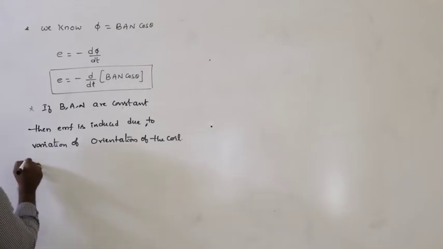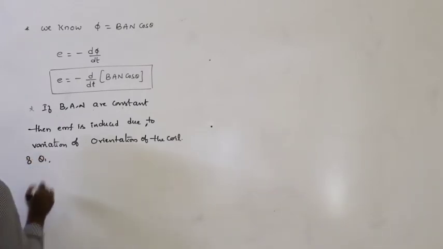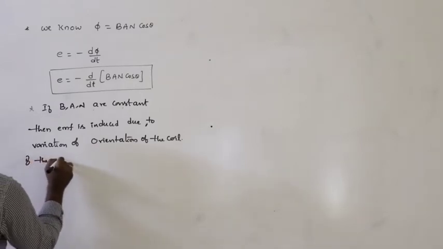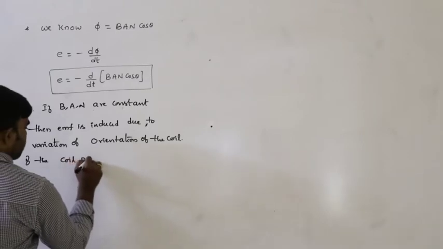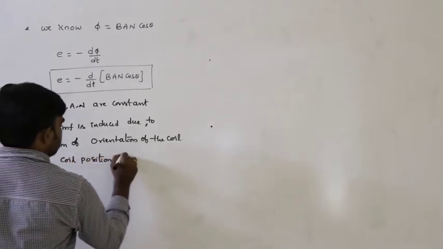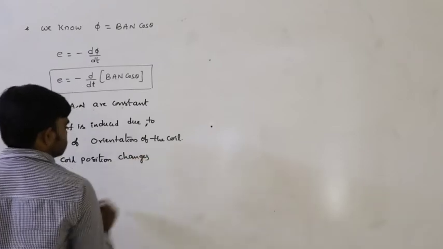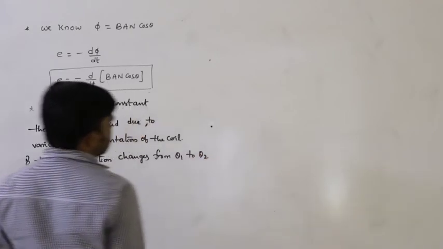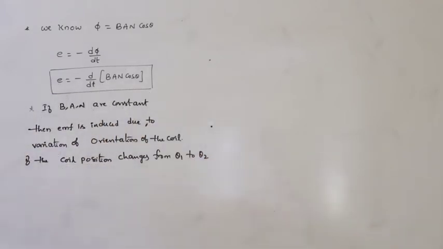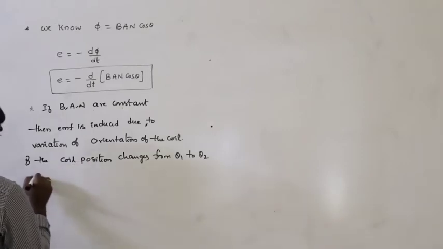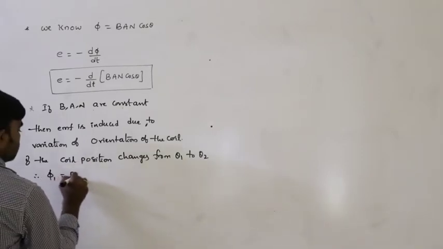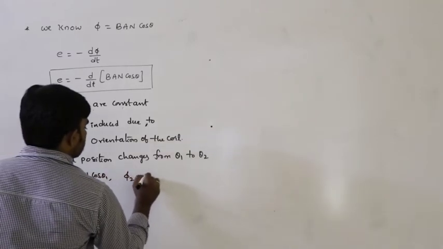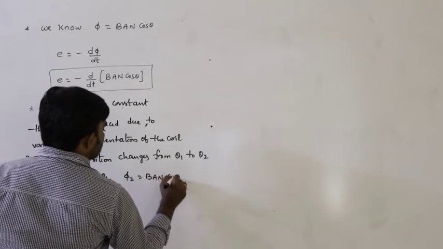So first, if the coil position changes from theta 1 to theta 2, therefore let us say phi 1 can be written as BAN cos theta 1 and phi 2 can be written as BAN cos theta 2.